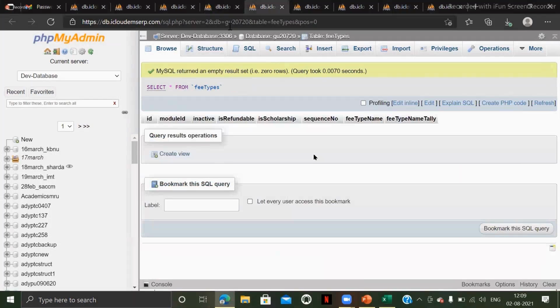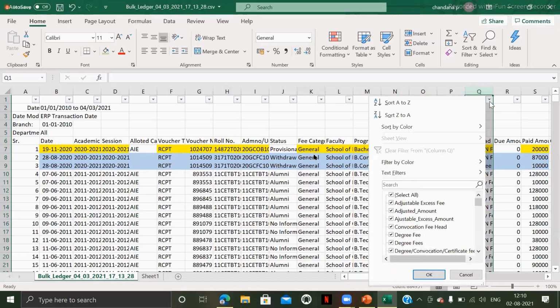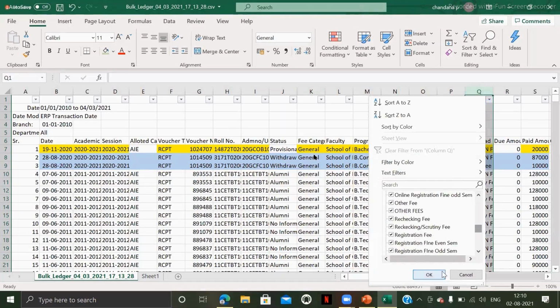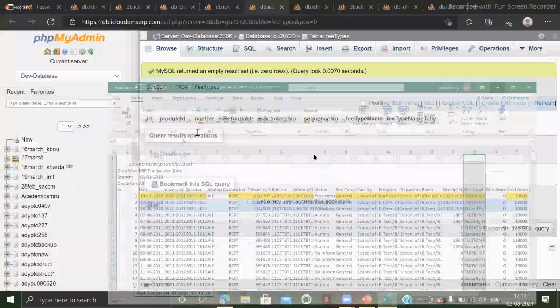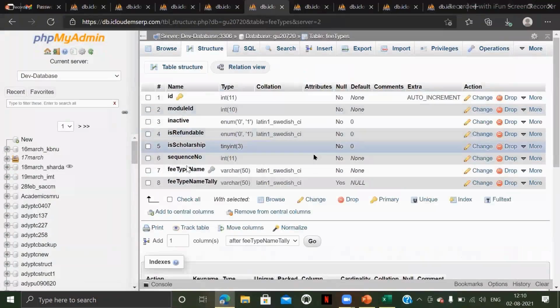And the next one is the fee types database table. Here the fee types will be fetched from here. These are different fee types, fee heads, like I was telling, tuition fee, caution deposit, everything. All the fee types that are here will be stored in this fee types database table with respect to the branch ID.